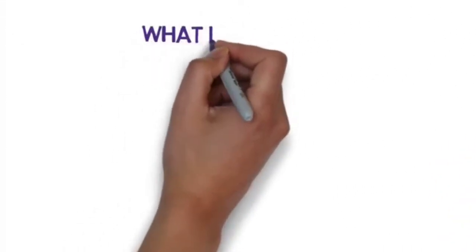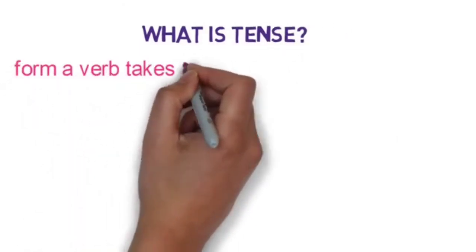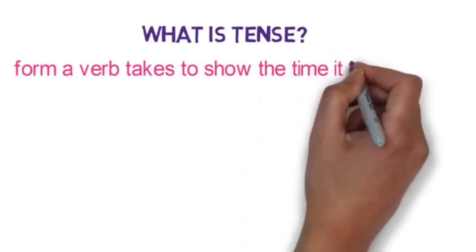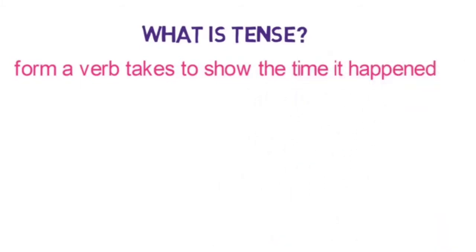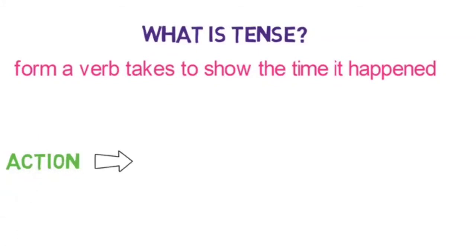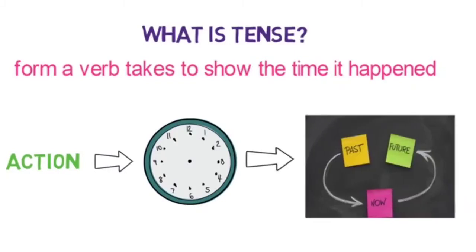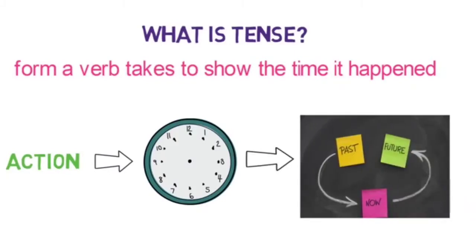What exactly is a tense? Tense is a form of a verb that shows the time it happened. It actually describes when any action happened with respect to its time. Now, children, the time of the action could be in past, present, or in future.